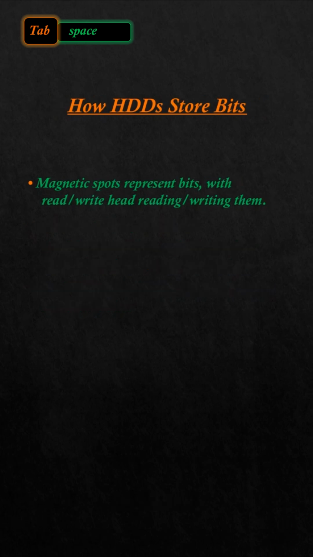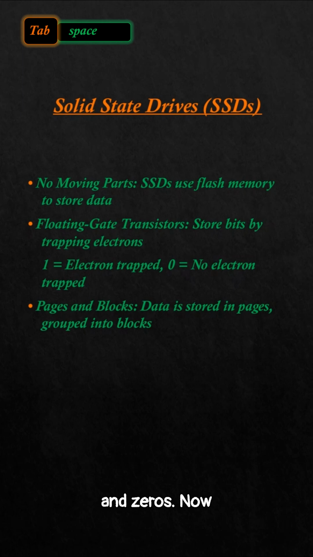Here's an illustration showing how data is stored in an HDD. The platters spin and the read-write head moves across them, reading and writing data by changing the magnetic orientation of the spots. These tiny spots made up of bits work together to store larger files, but at the core it's all just ones and zeros.